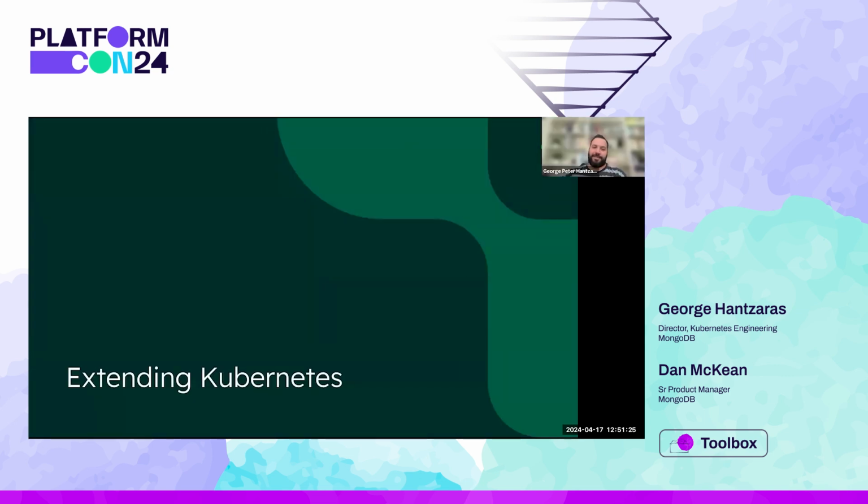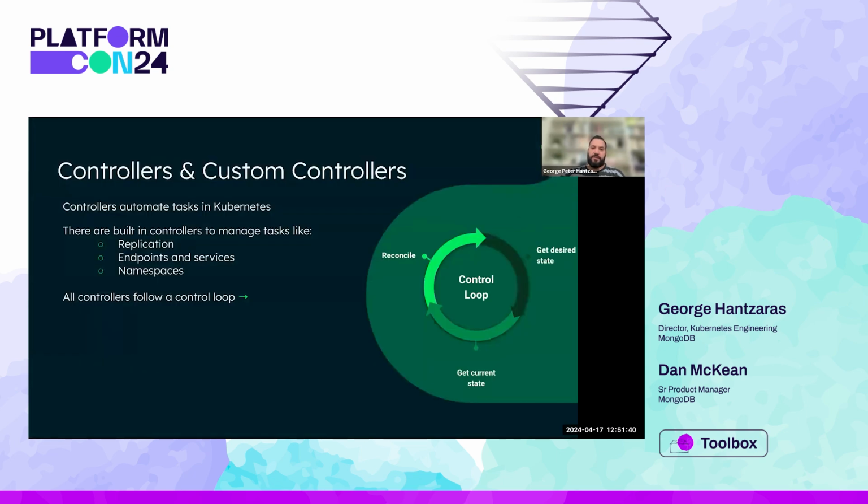Now we're going to dig a little into one of the most critical evolutions in Kubernetes, one that arguably underpins both the thriving ecosystem and many of the latest abstractions that simplify use of Kubernetes. So Kubernetes has a number of inbuilt controllers. They automate management of different tasks like replicating pods, exposing pods externally through services, and management of namespaces in Kubernetes. Each controller follows a control loop. They check the desired state, compare it to the current state within Kubernetes, and then reconcile to make changes to ensure that the current state reflects the desired state.